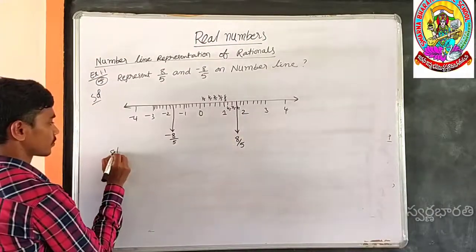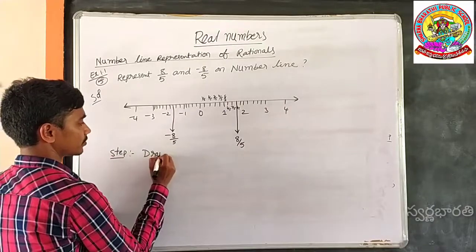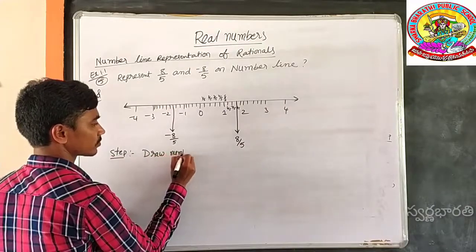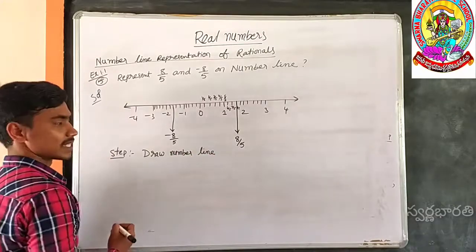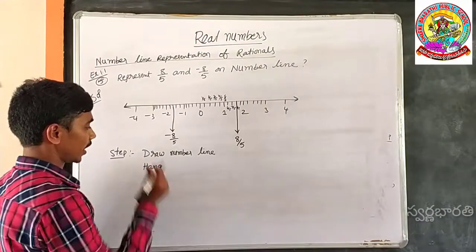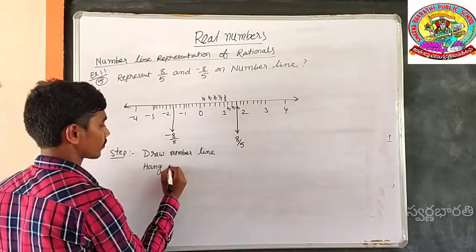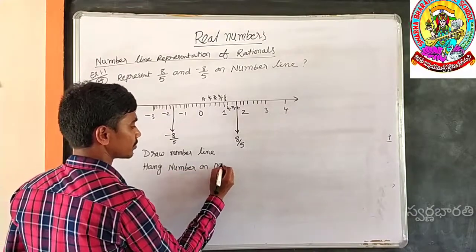Steps. Draw the number line. That is the first step. Second step, hang the numbers on the number line.